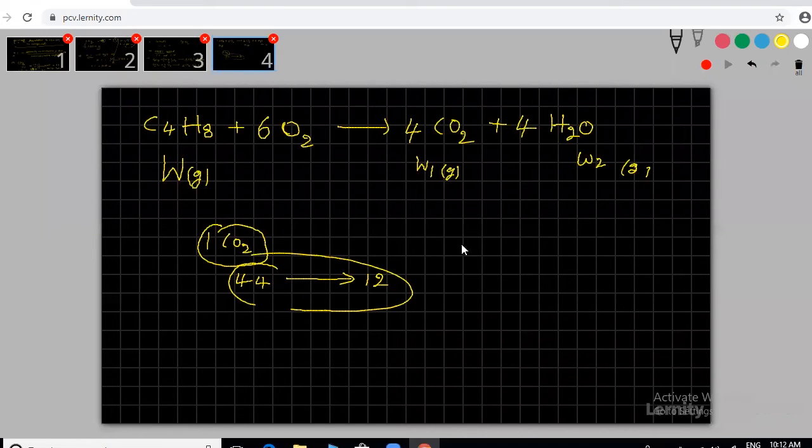So this is the thing. Keep in mind. Now percentage of carbon equals, how many grams of carbon are you getting, sir, here? W1 grams, by what is the total weight of the compound? Capital W, into 12 by 44, into 100. So you are getting W1 grams.